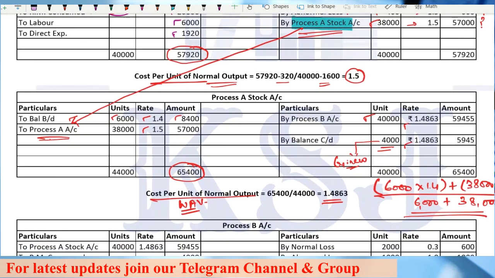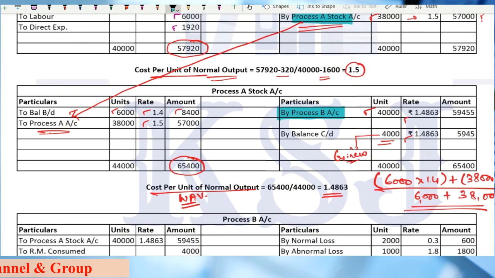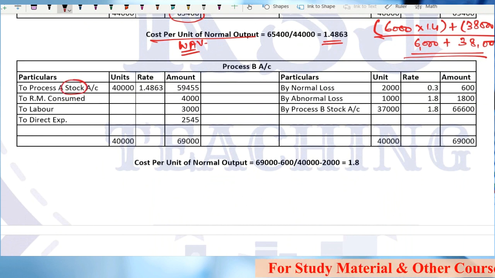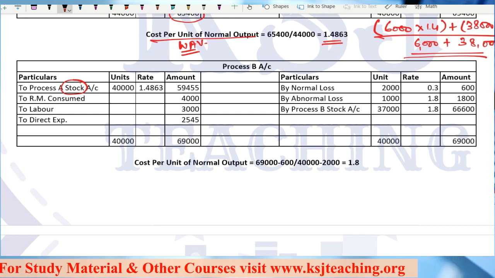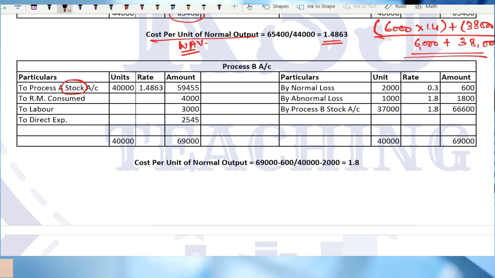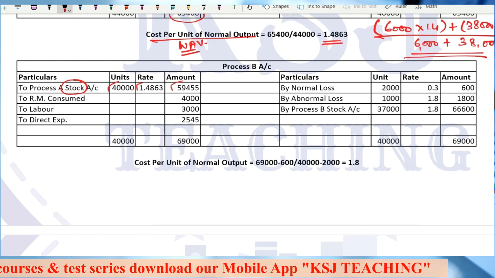Now what we have done here, from this process stock account we are transferring it to the next process. That means whenever we are preparing the process B account, what you are going to write here is the process A stock account, right? You have to be very careful here. Do not write process A account. It will be wrong, because we are not transferring from the process A account, we are transferring from the process A stock account, right? 40,000 units at the rate 1.4863. So this is the total value.